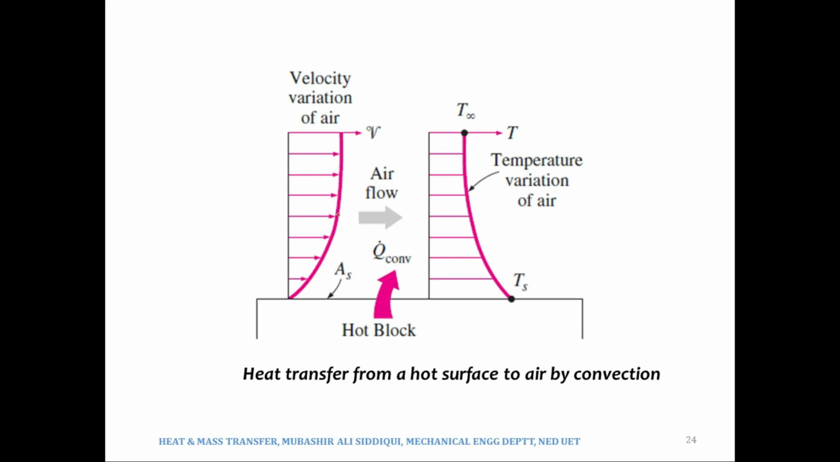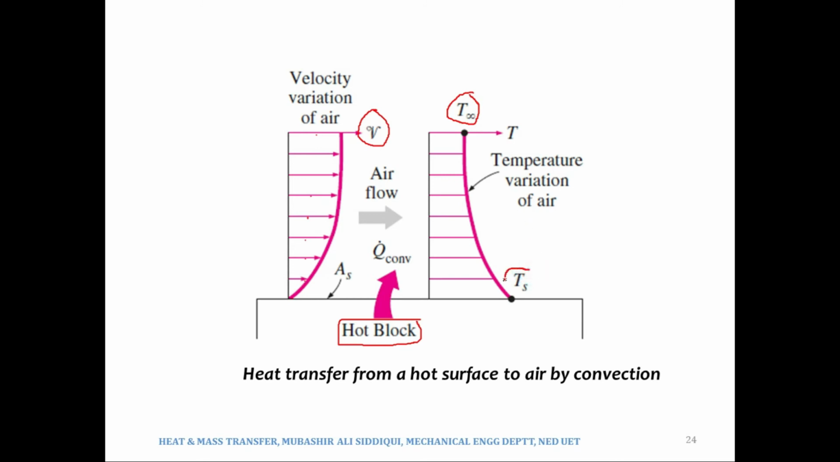Now that is the same thing that we have discussed before. This is the velocity profile, where the velocity is increasing from 0 to the free stream velocity. So 0 velocity, 1 meter per second, 2, 3, 4, 5, 6, and then ultimately 10 meters per second if it is 10 meters per second. And you can see that this is the hot block. So this surface Ts has a temperature more than T infinity.